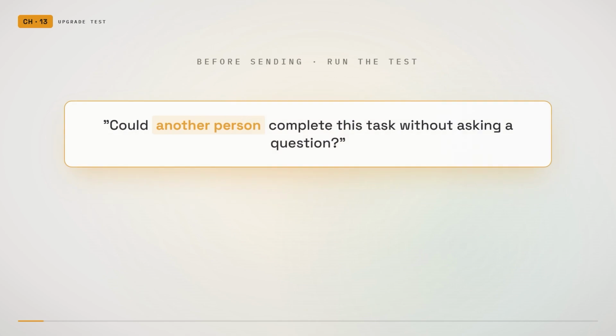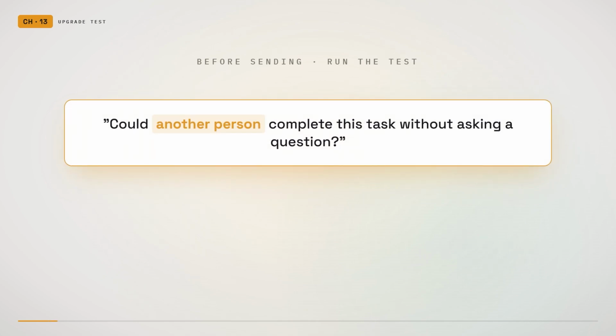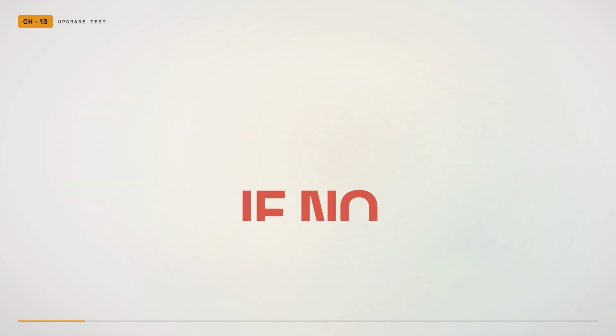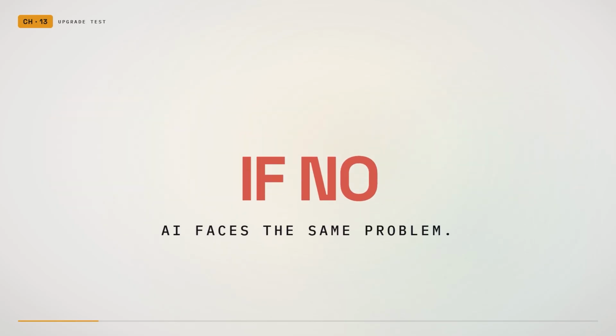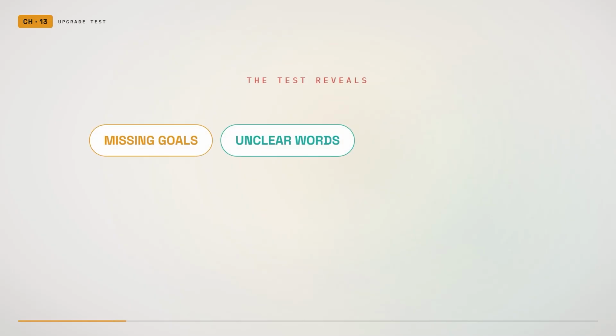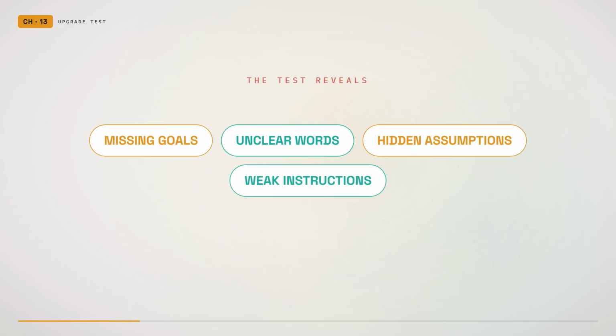Before sending any important prompt, run one simple test. Read the prompt and ask, could another person complete this task without asking a question? If the answer is no, the AI will probably face the same problem. This test reveals missing goals, unclear words, hidden assumptions, and weak instructions.